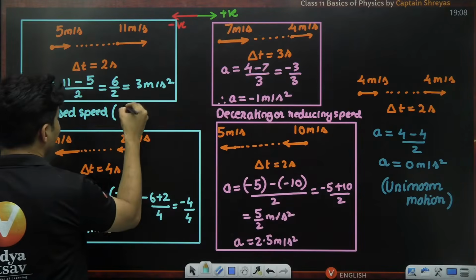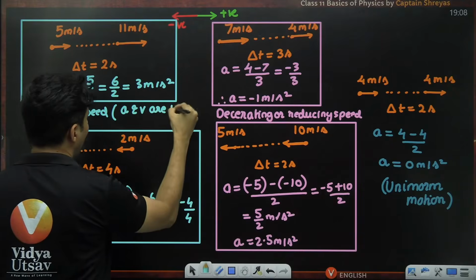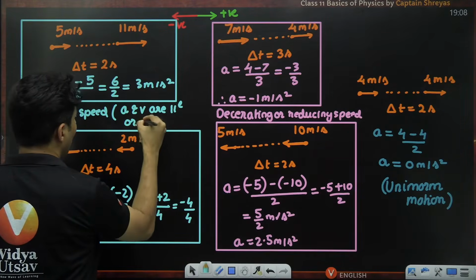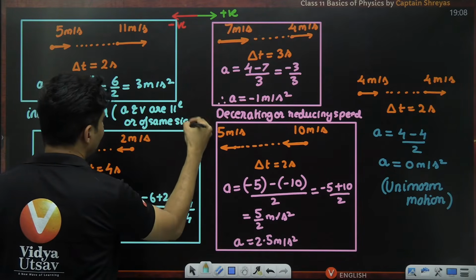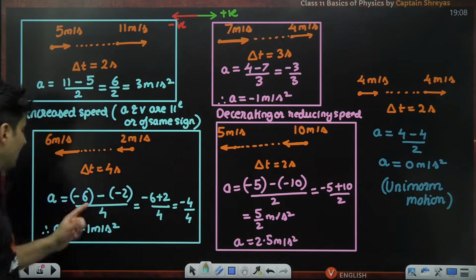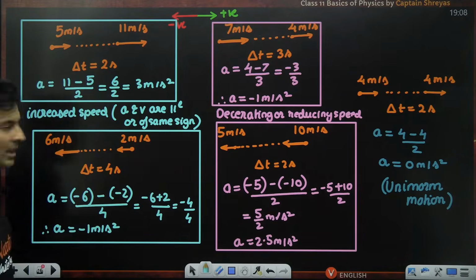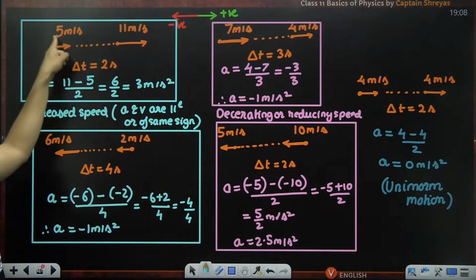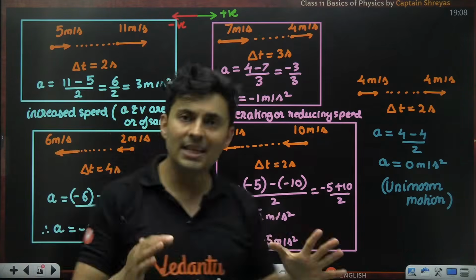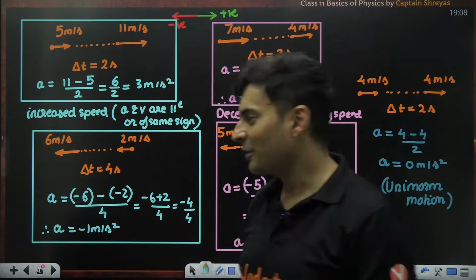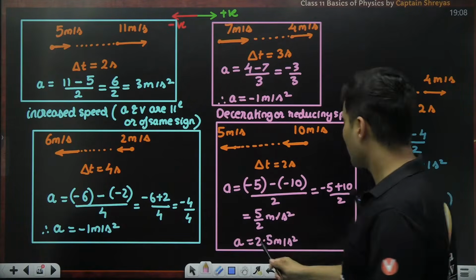That means acceleration and velocity are parallel or of the same sign. If one is negative, the other one is also negative. Here acceleration is negative. Can you see velocity was -6, -2. Acceleration was positive. This was also positive, +5, +11. So then the speed is increasing. Got it?